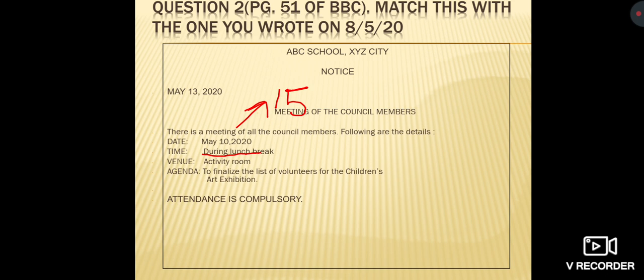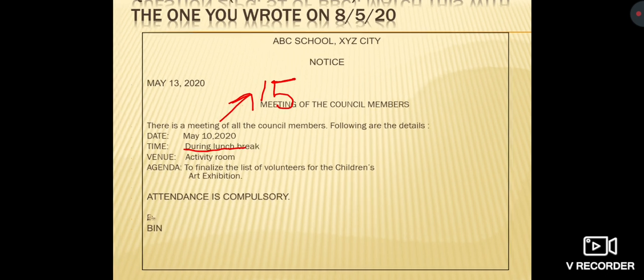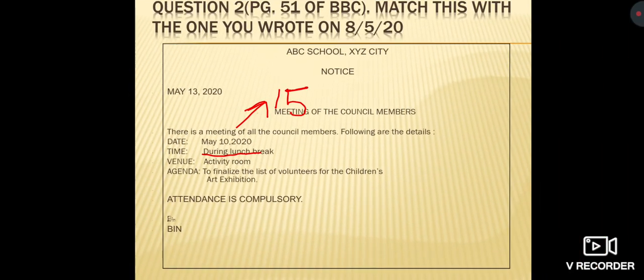Next, leave a line, put signatures. No name has been given in the question, so you may scribble the first three letters or scribble any three letters there for signature. Next, the name. For name, I have suggested use bold letters and the first three letters of your name. Next, the designation. According to your gender, you will choose to write head boy or head girl.